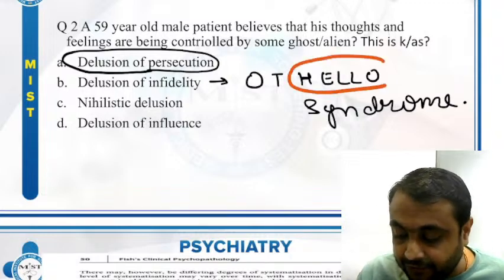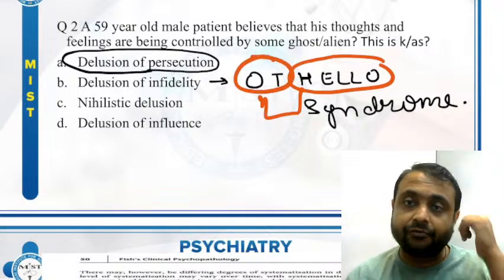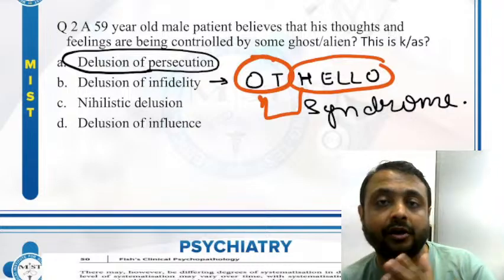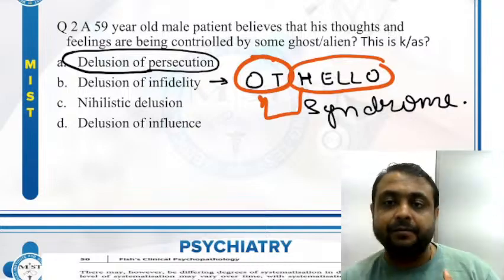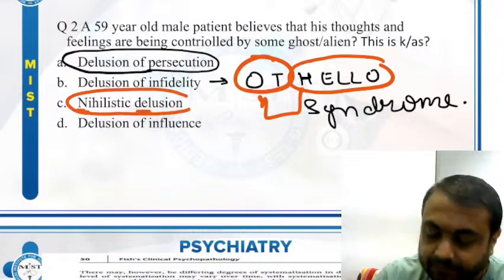My wife is doing hello with some other guy. That is Othello syndrome, the delusion of infidelity, when the partner is not loyal, not faithful to the person. What is nihilistic delusion? Delusion of nihilism.